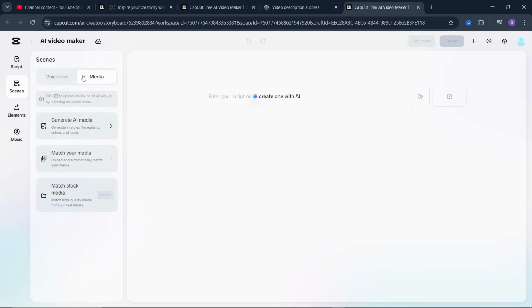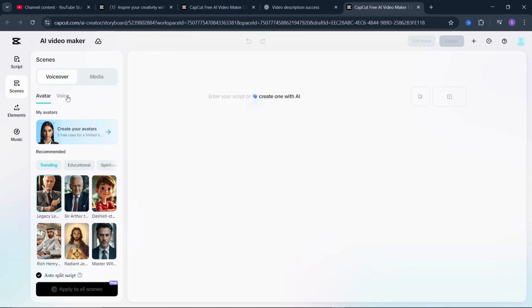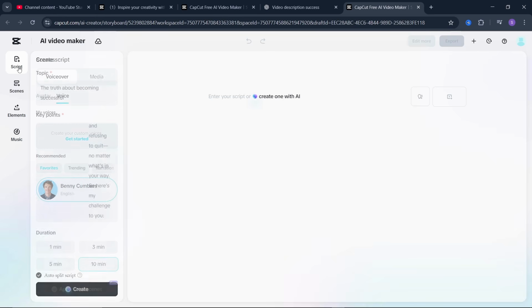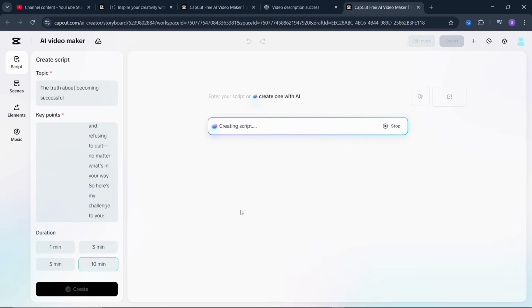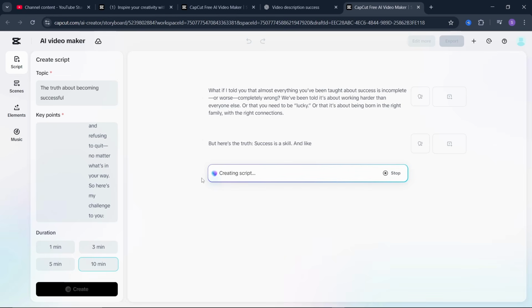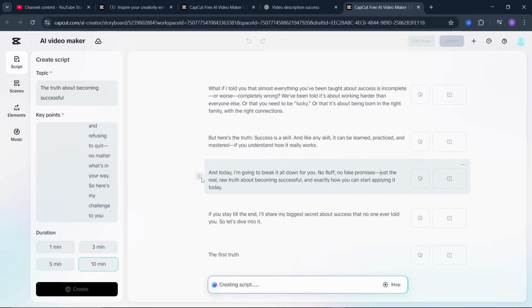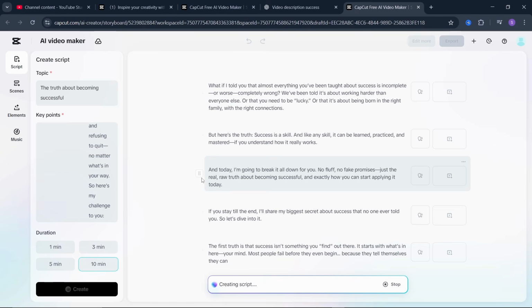And then once you accept that, come over to voiceover, come over to voices, and you can play all the voices here and go for the one you actually like. I have my favorite voice placed as favorite here, so I'm just going to select this particular voice. Before we go to the rest of the things here, let's click on create. Now this AI is going to create a script from the key points that we've given it. Now we just have to sit back and wait for it to give us the script.